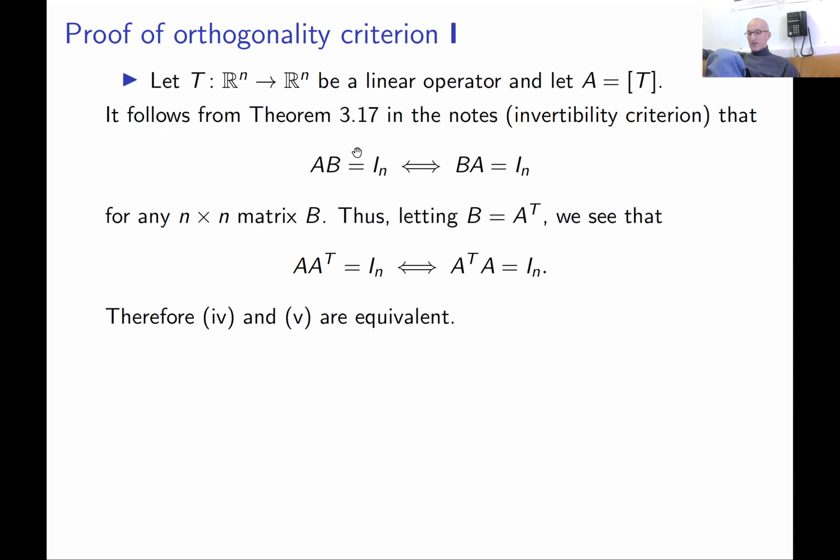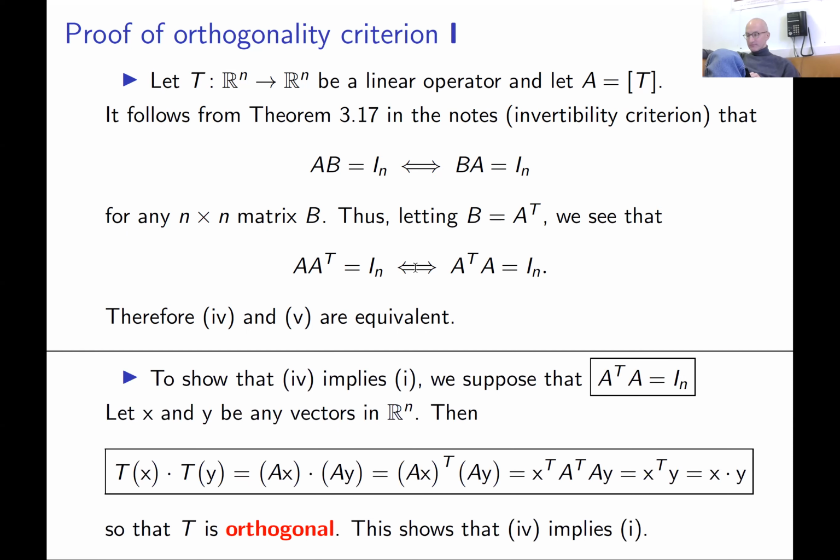So if AB equals identity, then BA also equals identity. We proved this earlier. So these two conditions are equivalent. Now using this invertibility criterion, if you have this equality, then you must have the other equality. You just swap these two matrices. This proves that conditions 4 and 5 are equivalent.